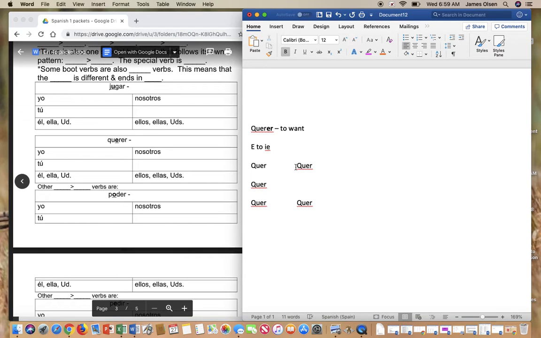Now, because this is a stem changing verb, that means that before you can even add the endings that you know, you have to make a change in the stem, this spelling change. So we said over here that this is an E to IE verb. So that means in the stem that I have written here, the E is going to change to IE instead of just an E. So I'm going to go in and instead of just having an E, I'm going to have an IE.